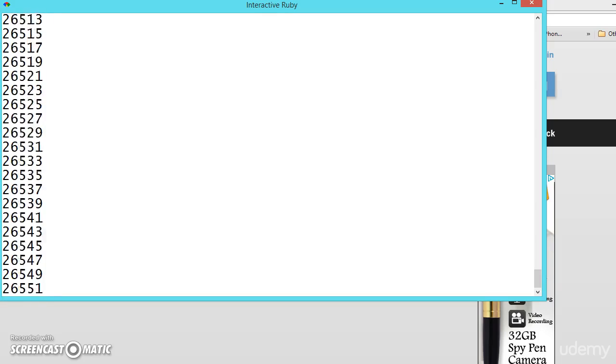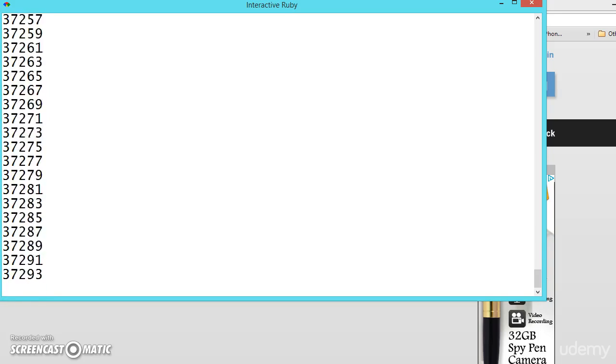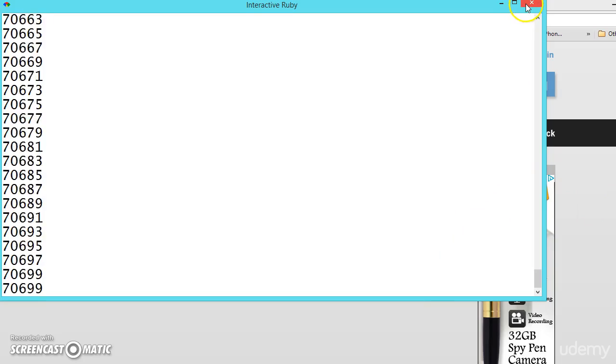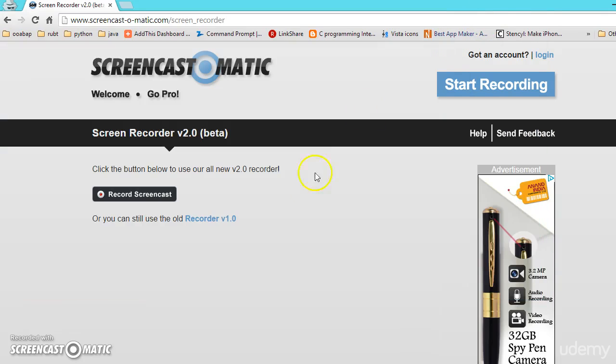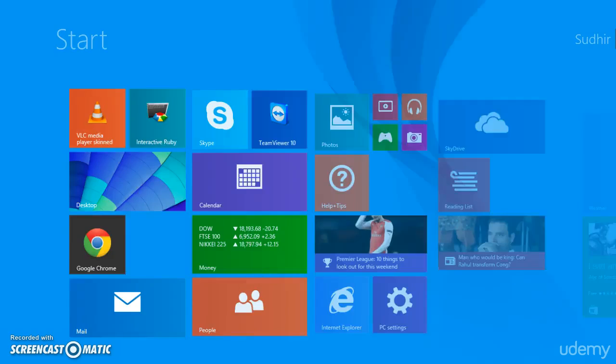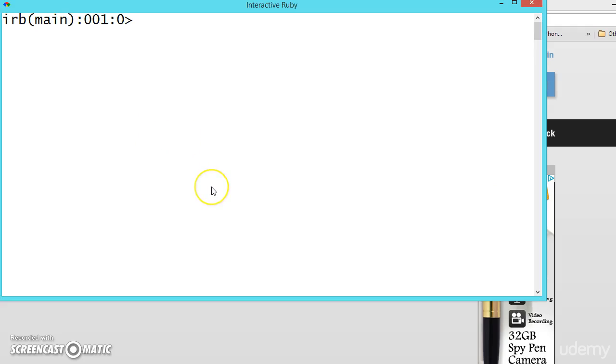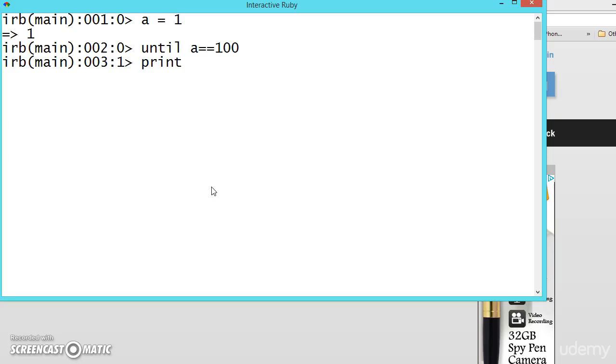So why is it an infinity loop? Because a is never becoming 100 here. So whenever you use until, the difference between while and until is, let me show you. We are saying a is equal to 1 and we are saying until a becomes 100, print the value of a